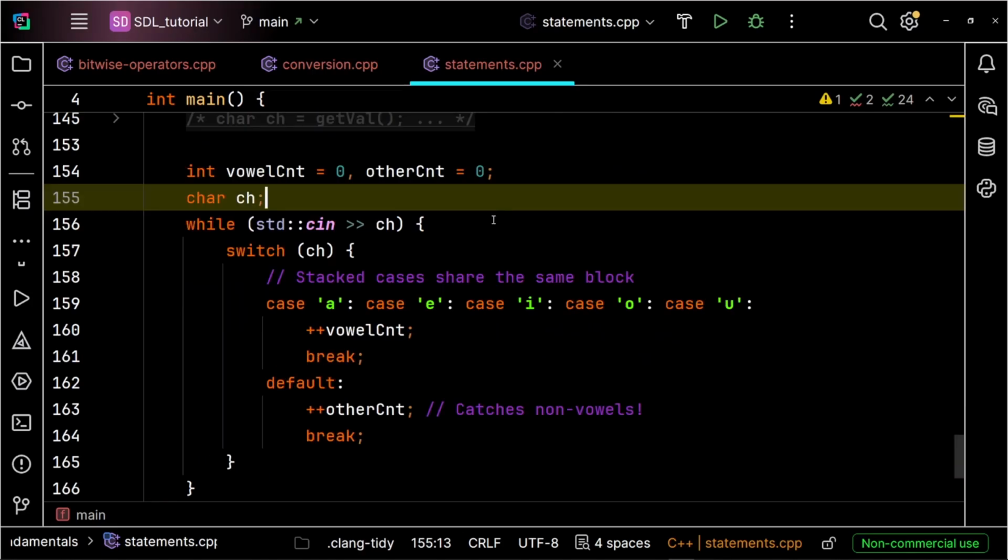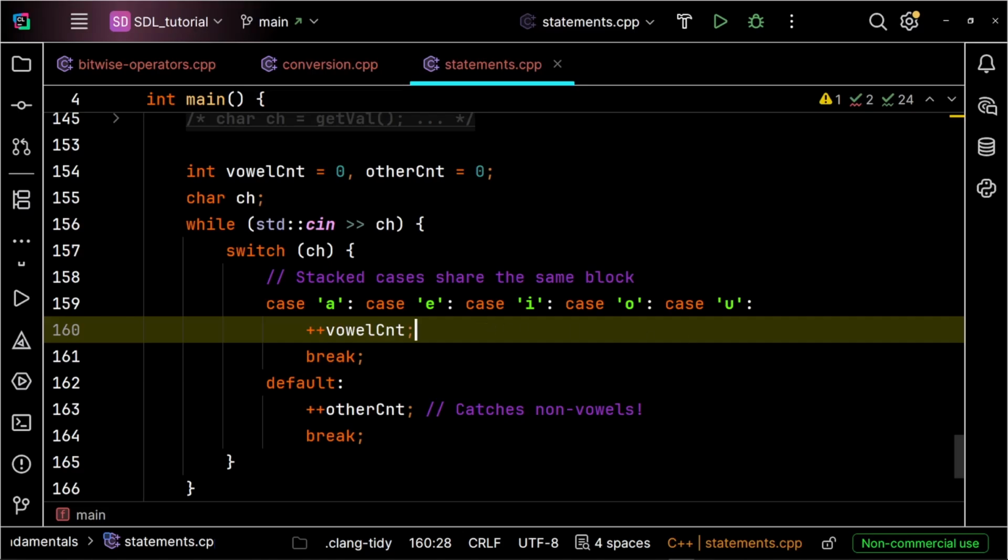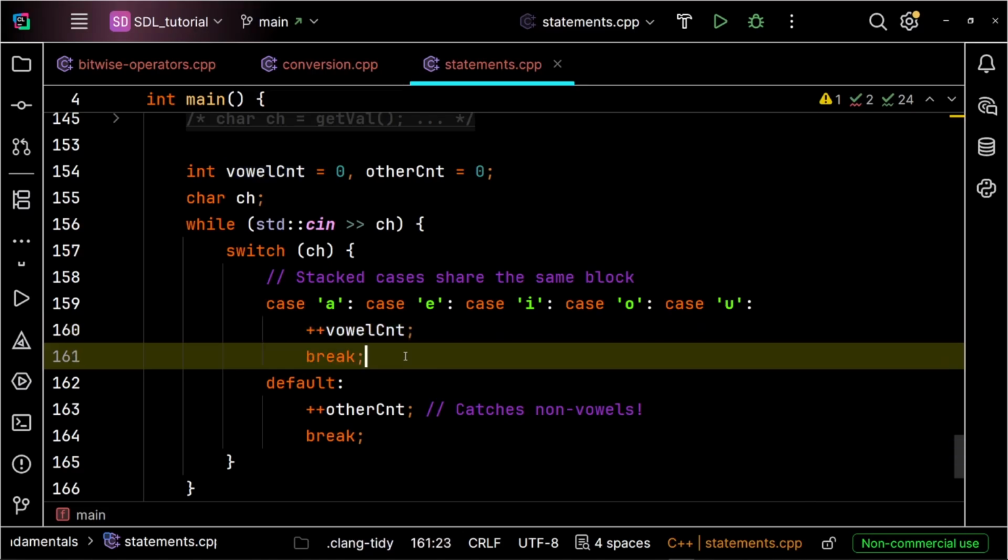What if you don't want separate counts for each vowel, but instead you want to trigger one single action for any vowel? You don't need to duplicate your logic. You can stack case labels together. Since there's no break between case A or case E or I or O or U, then execution falls straight down until it hits ++vowelCount, and then break.